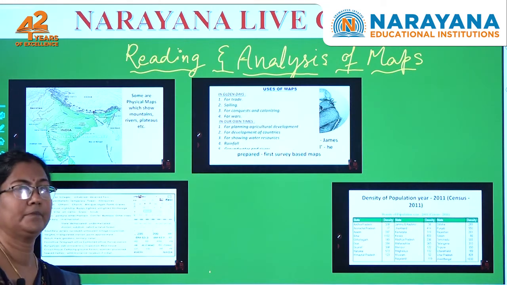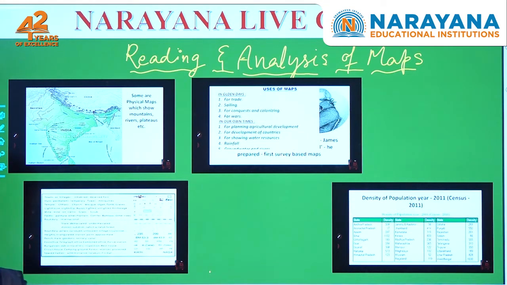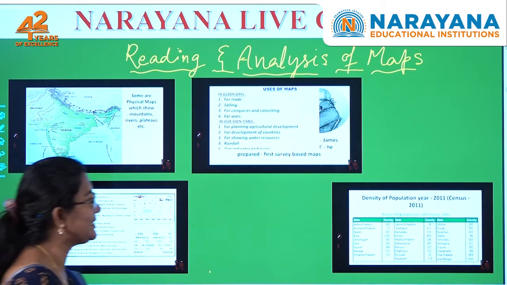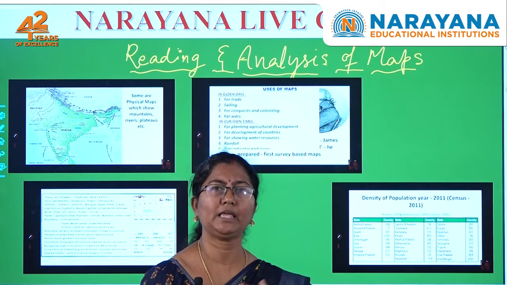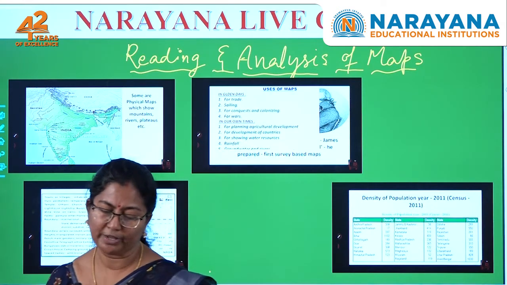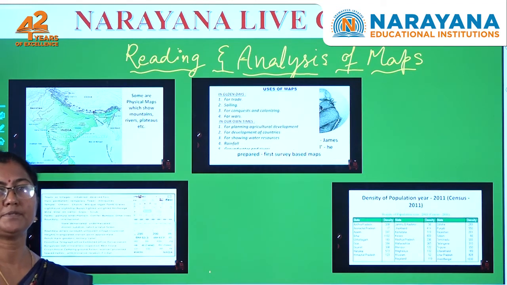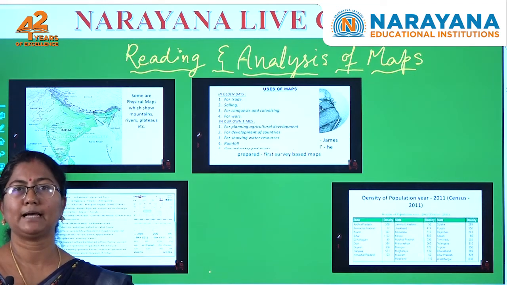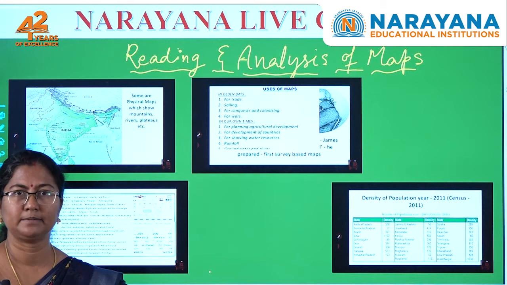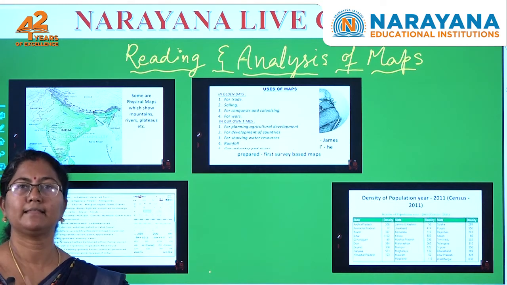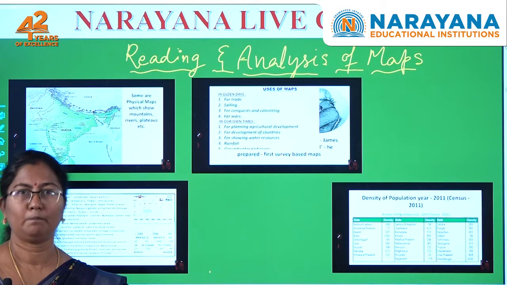The physical map shows only the physical features. Mountains, plateaus, rivers, etc. are shown. Such kinds of maps are called physical maps. Showing density of population will be called a thematic map. In this way we can divide maps into various kinds: physical maps, thematic maps, and political maps, which show states and their capitals. A country divided into states and their capitals will come under a political map, right.